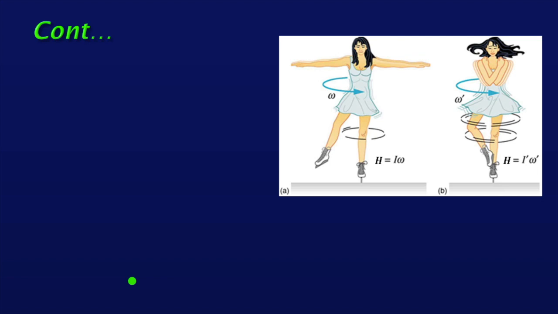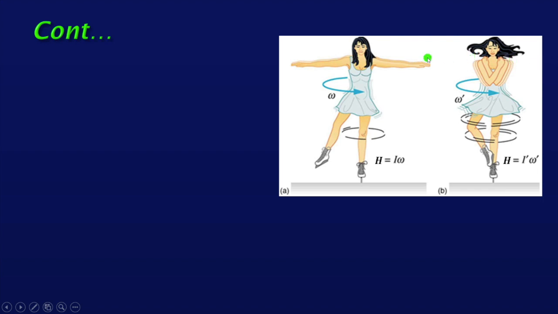Now, let's consider an interesting observation. A girl is spinning about a vertical axis. See these two figures. What's the difference? Here the hands are straight and here the hands are folded.